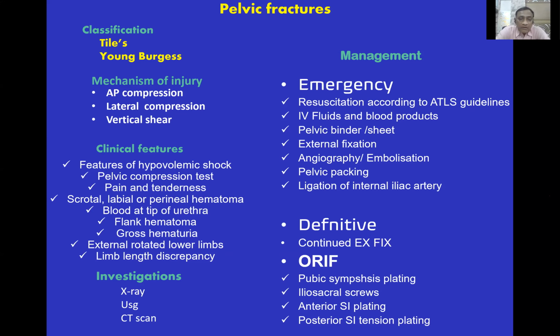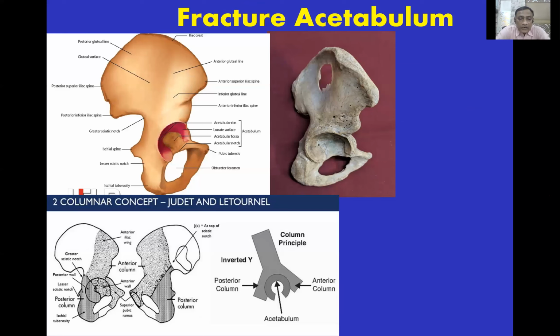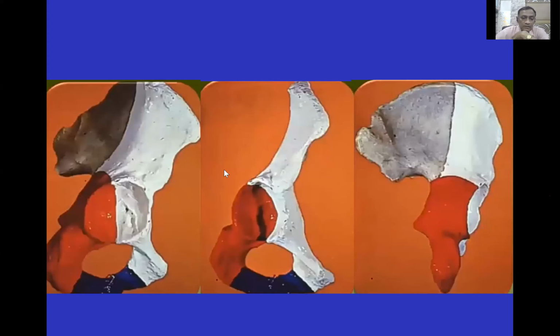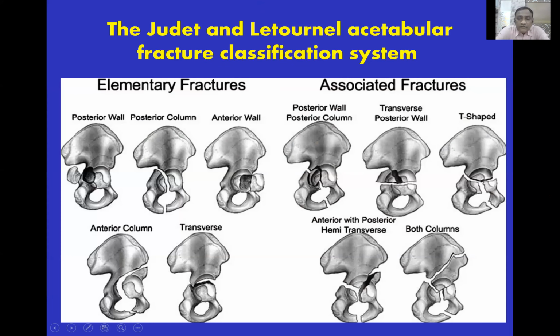Then the acetabulum. Judet and Letournel, they described the 2-column concept, anterior column and posterior column. This is the anterior wall and anterior column, white one, and posteriorly this is the posterior wall and the posterior column. And they have described this classification of fracture acetabulum.